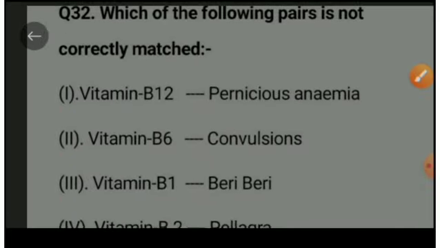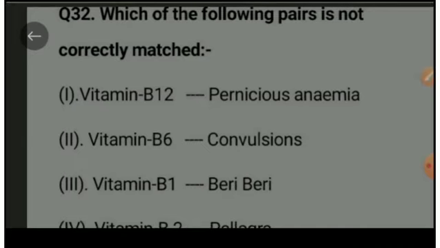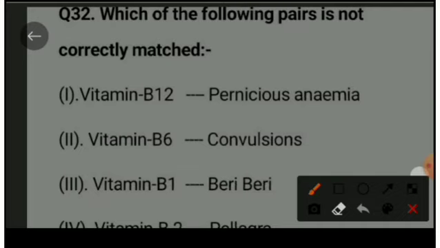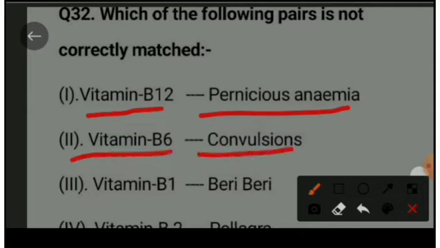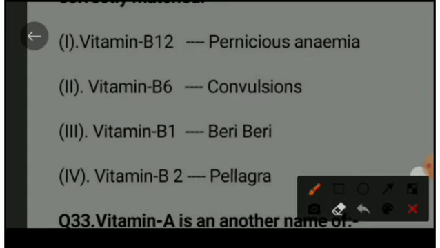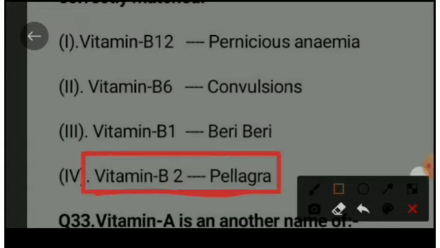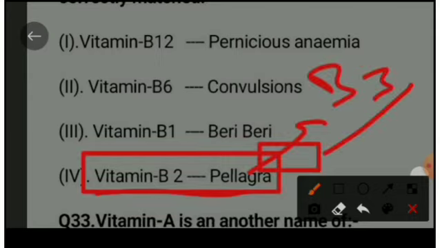Next question is, which of the following pairs is not correctly matched? Option A, vitamin B12 causes pernicious anemia, vitamin B6 causes convulsions, vitamin B1 causes beriberi, and vitamin B2 causes pellagra. No, it is the mismatched option because Pellagra is caused due to the deficiency of vitamin B3.